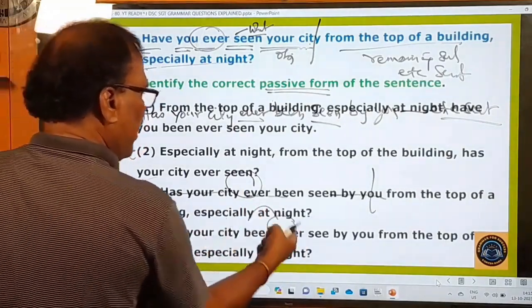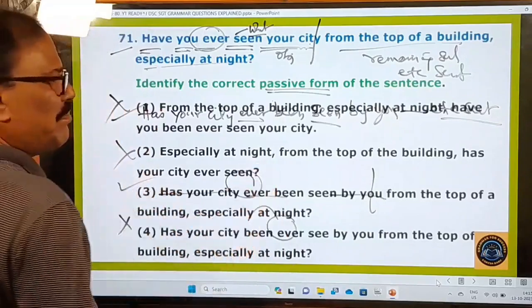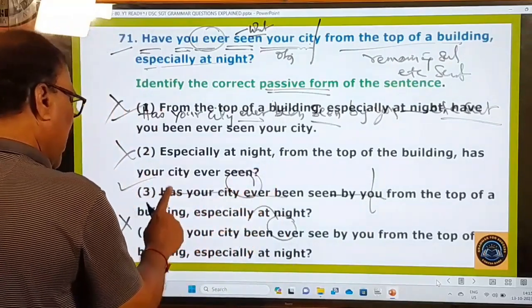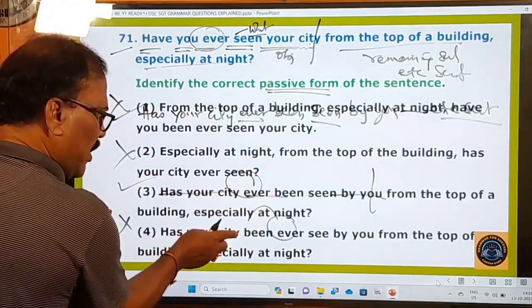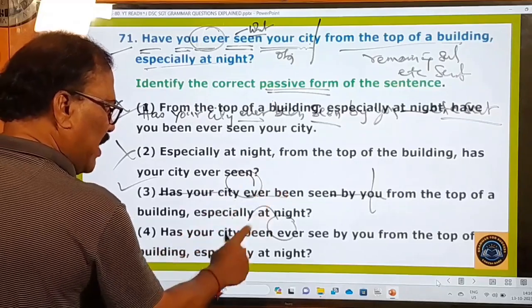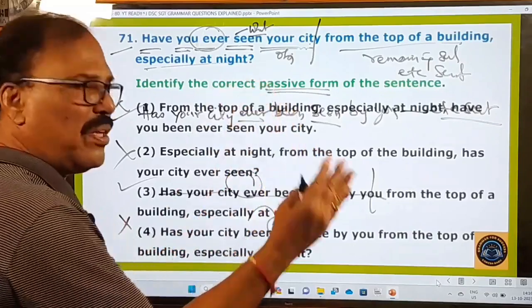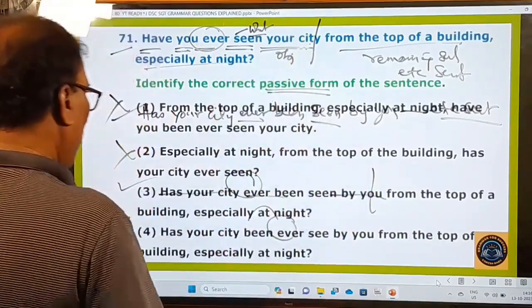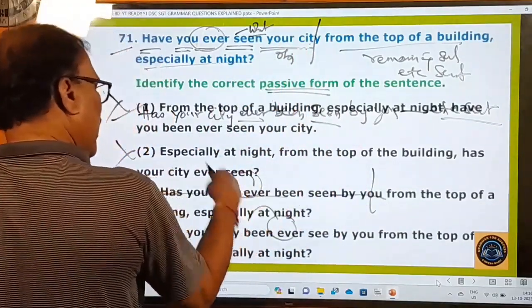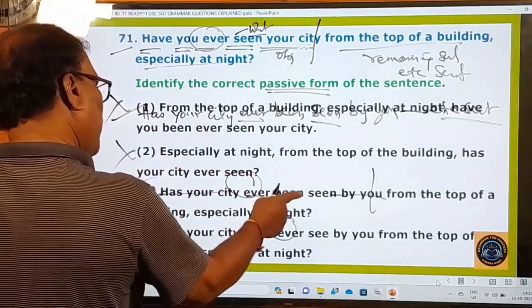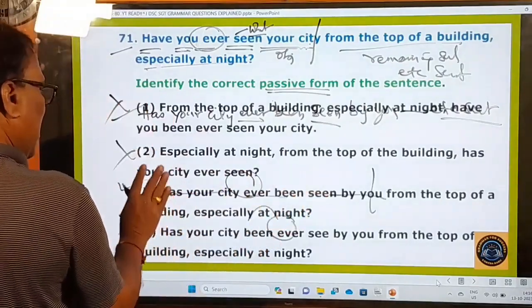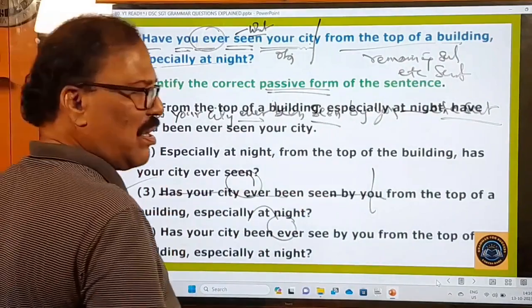Has your city been ever? No, you cannot say been ever. This is right, this is wrong, and that's why we slightly get confused here. Okay, ever been or been ever. Okay, you don't get confused. Ever or never are always used before the helping verb only. So our helping verb is has been. So before that only we have to use ever: has your city ever been seen. Okay, that's why this third one is the right one and all other answers are wrong.